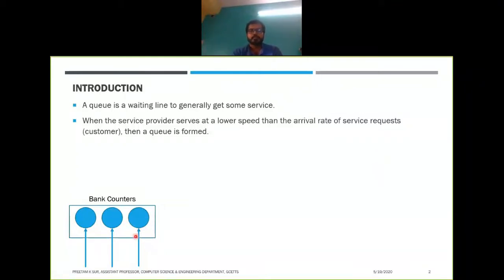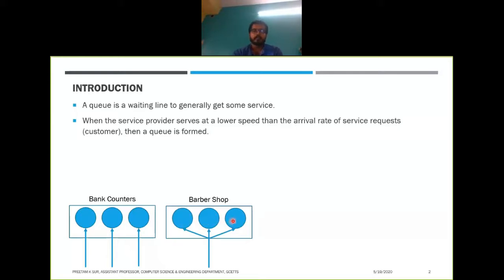So this is one kind of example of a queue. There are other kinds of examples, like a barber shop. In a barber shop, you will find that there are multiple barbers in a single shop, and they are parallelly doing the haircuts of different customers, right?